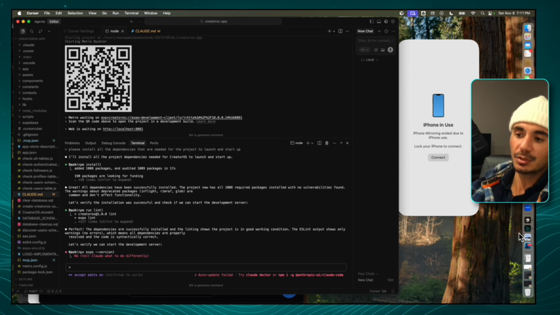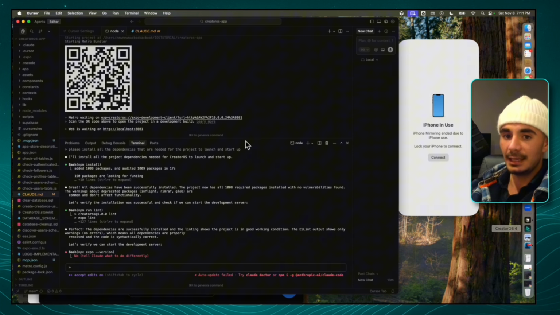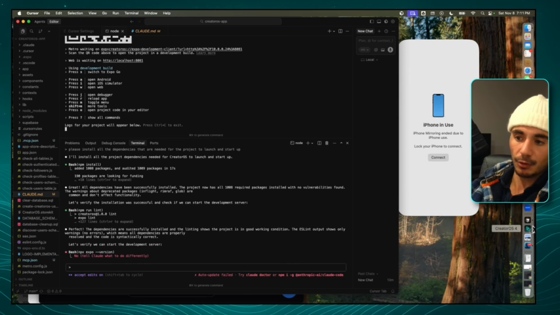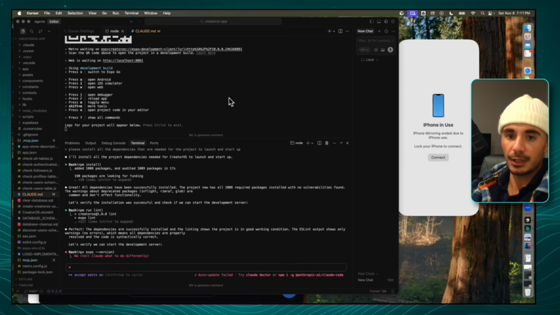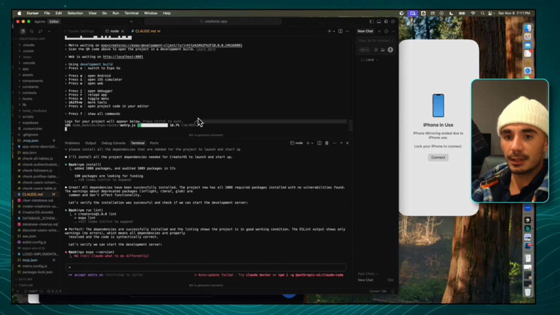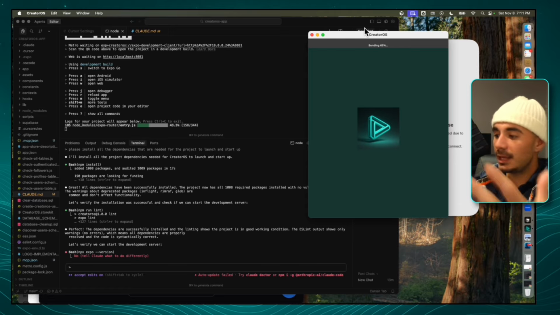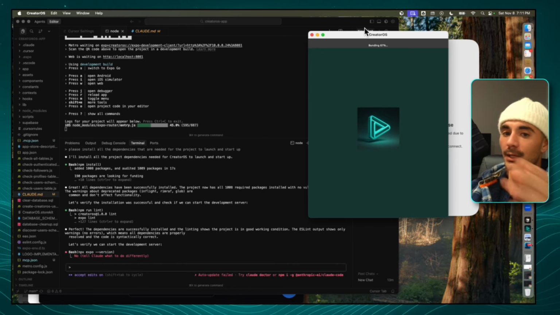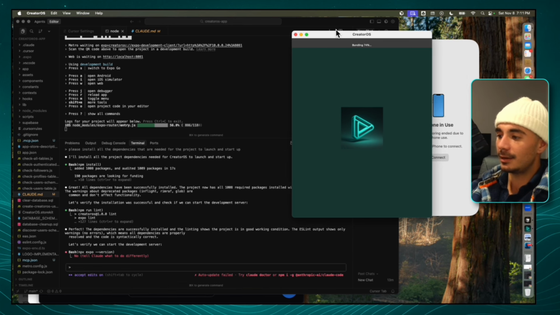Now, since I have this project already downloaded on my Mac, if I open up the app on the Mac, it's actually going to use this development server. And so if we go to the bottom here and we open up the Creator OS on the computer, we're going to see that it's going to start bundling here. And so it's going to start actually putting together the code into the front end. And so in this way, guys, you're now able to see when you run into errors or when anything happens on the front end, you can directly identify what is happening by looking at the logs on the back end. So we're going to give this a sec for it to start up, and then basically we're ready to go, but we just want to make sure that you guys have everything that you need.